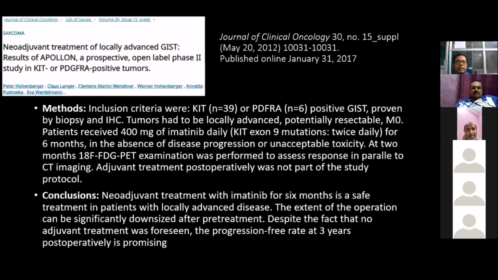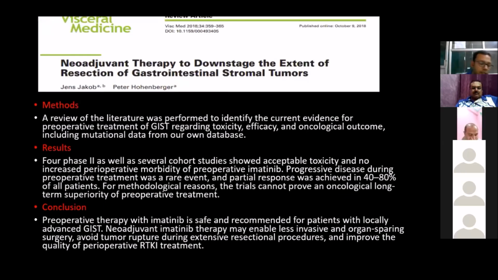So finally, in 2018, this analysis was done using four phase 2 studies. They found the preoperative therapy imatinib is safe and recommended for patients with locally advanced GIST. Neoadjuvant imatinib therapy may enable less invasive and organ-sparing surgery, avoid tumor rupture during extensive resection, and improve quality